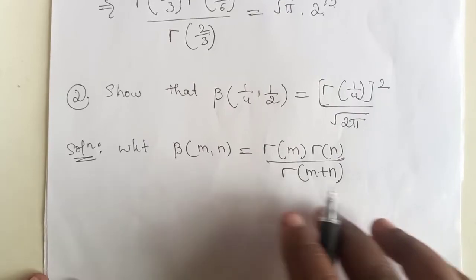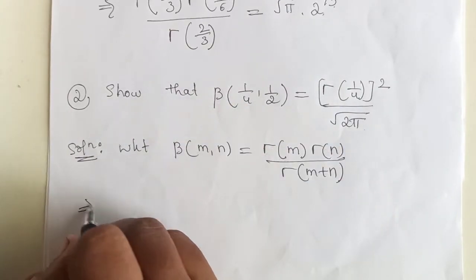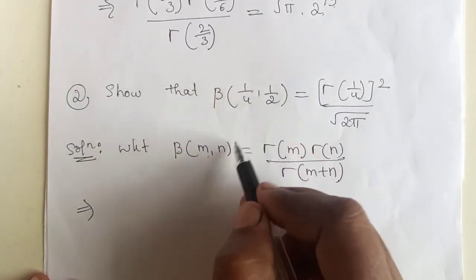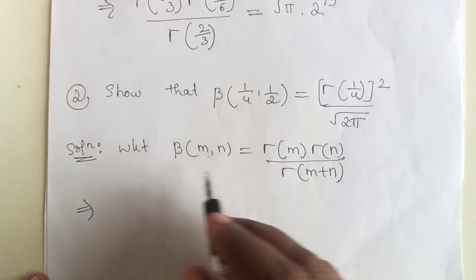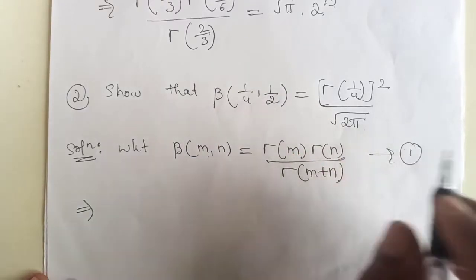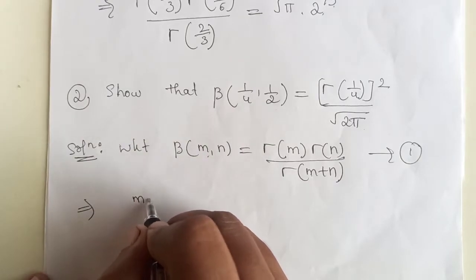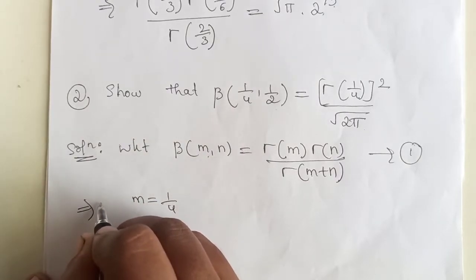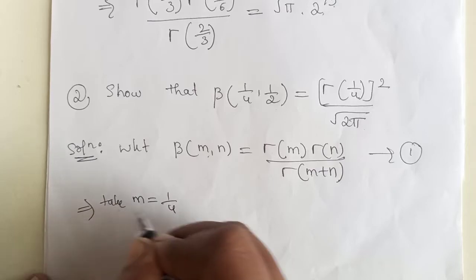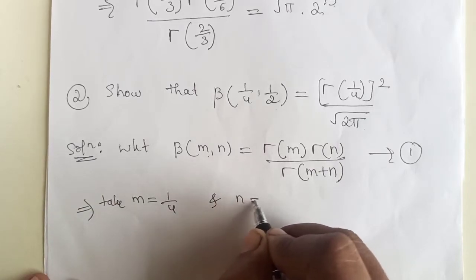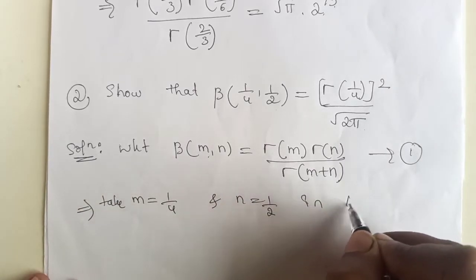Consider this as equation 1. Now put m equals 1 by 4 and n equals 1 by 2 in equation 1.